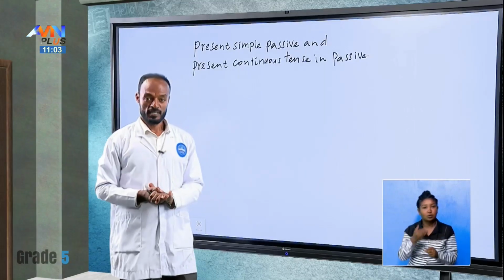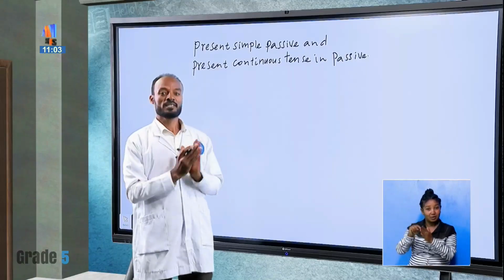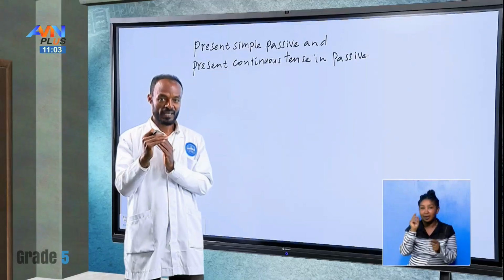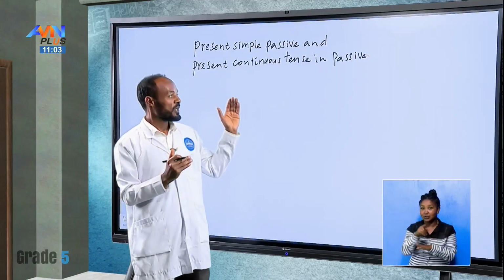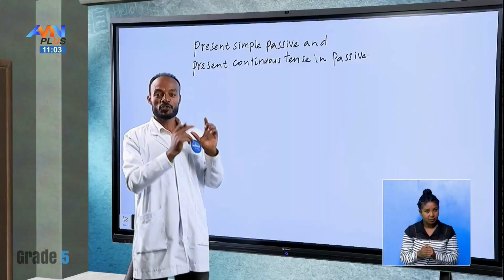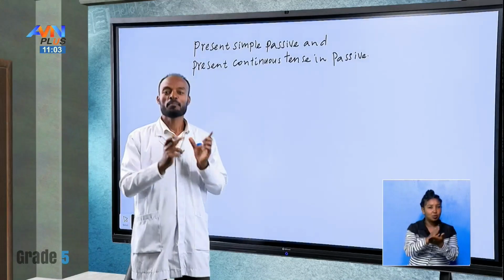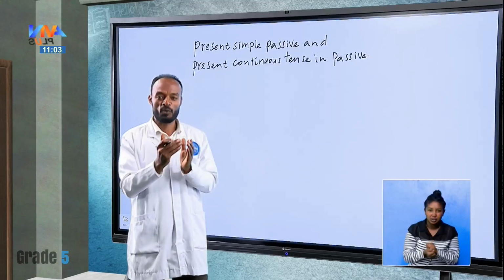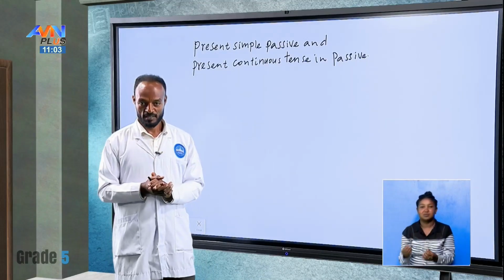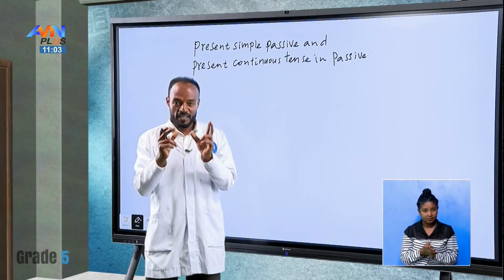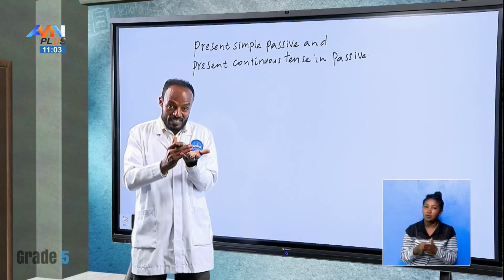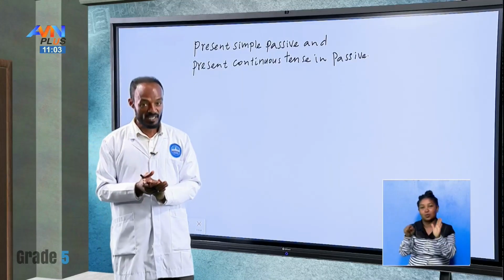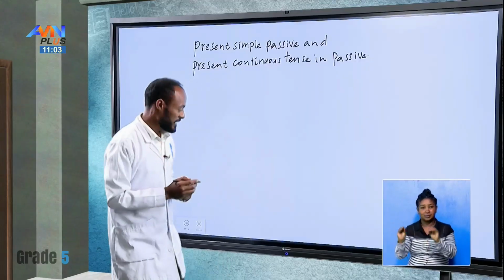Okay, good students. Before we start today's lesson, let me tell you the objectives that should be achieved. At the end of this lesson, you will be able to describe the difference between active and passive voice. And also, you are going to change active voice into passive voice. Is it clear? Then, you are going to talk about active voice and passive voice in negative and question forms. Is it clear? Nice students. Okay.